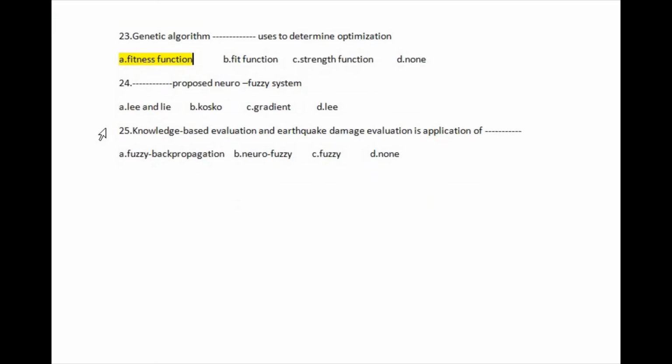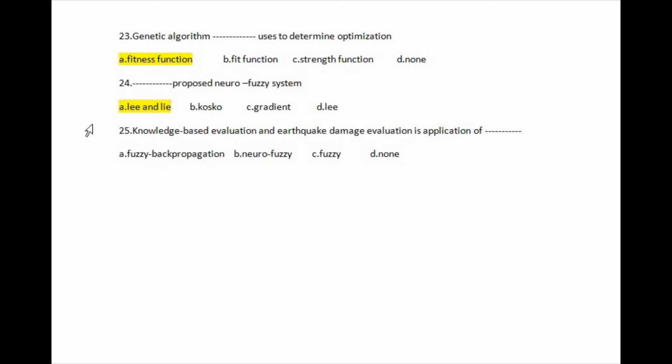Let's go for question number 24. Question number 24: blank space proposed the neurophysics system. The available options are: first, Lee and Lai; second, Costco; third, Gradient; and last, Lee. The right answer of this question is option A, Lee and Lai. This is the right answer of question number 24.